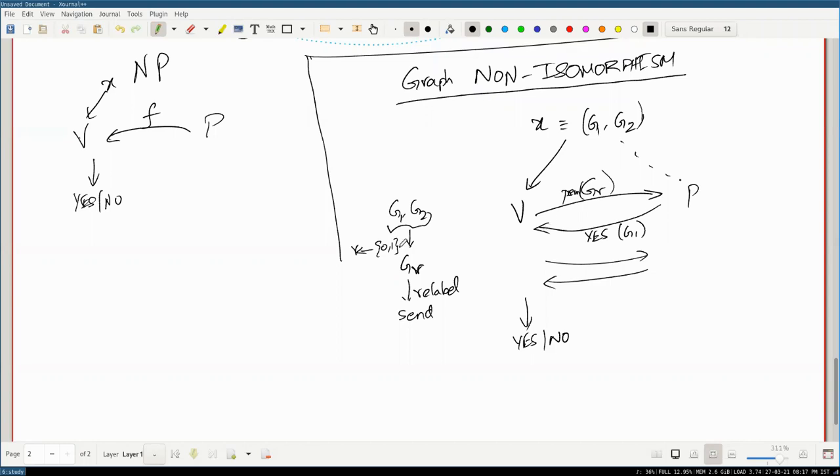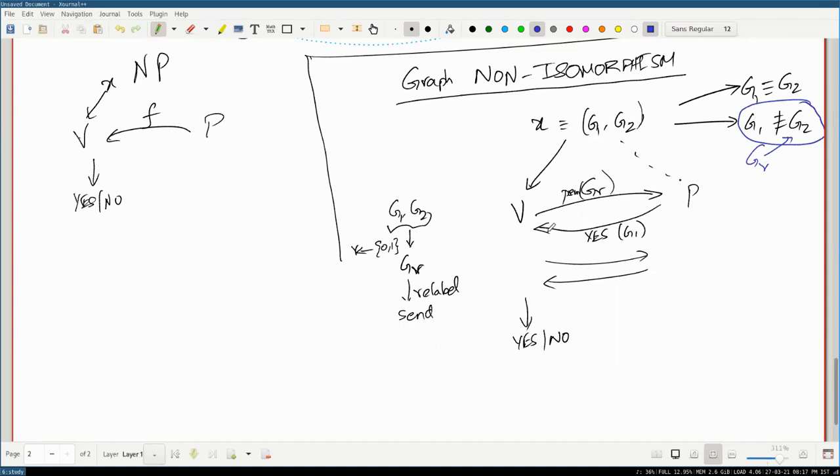So now, can you repeat what you just said again? Sorry. Okay. So the thing is, there are two cases, right? Either G1 is isomorphic to G2 or G1 is not isomorphic to G2. Let's consider the second case, when it's not isomorphic. What will the prover do? It gets another graph GR, and because the prover is all powerful, it can actually just match and see. So let's assume the prover can do any computational task instantly. All the prover has to do is check if G1 and GR are the same or G2 and GR are the same. And because G1 and G2 are different, GR will only match with one of them, right?